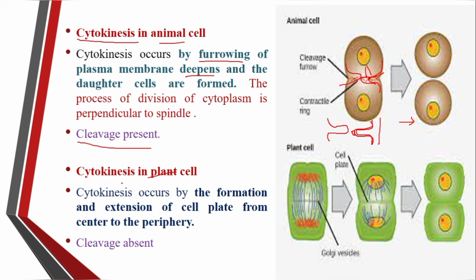What happens in case of the cytokinesis in the plant cell? Here there is a formation and extension of the cell plate. This is a very important word which is used in the plant cell. This cell plate is formed from the center towards the periphery, that is, the cell plate moves from the center towards the periphery. Result is, there is a formation of two daughter cells.